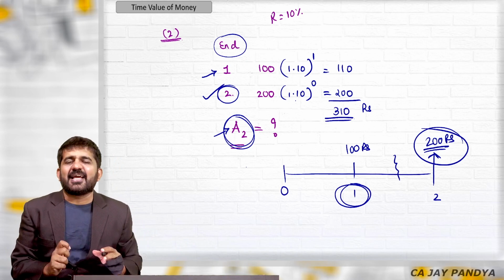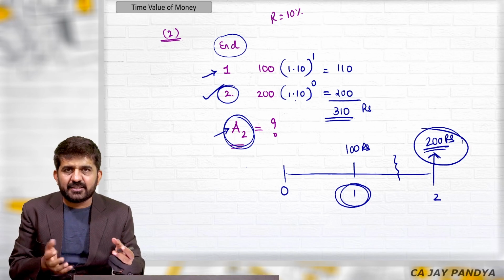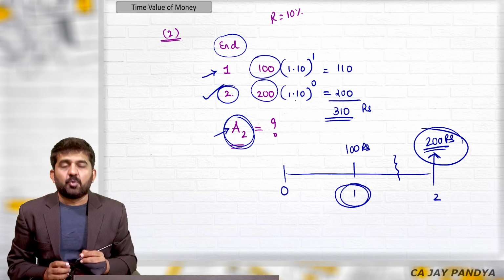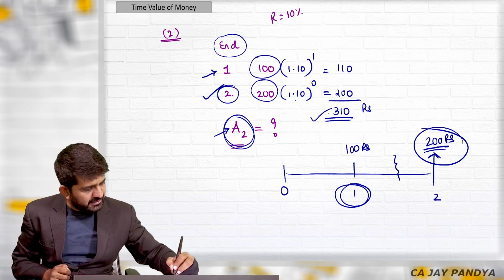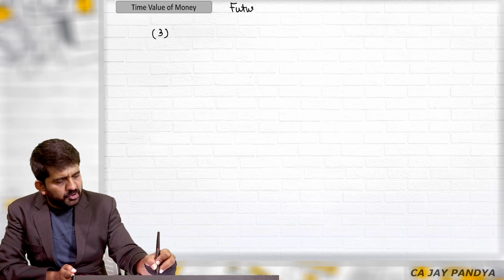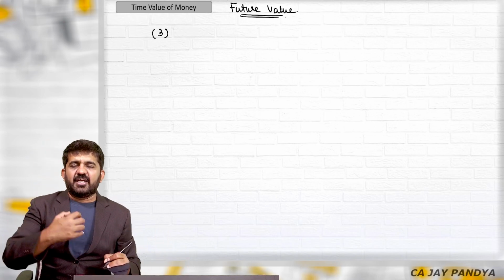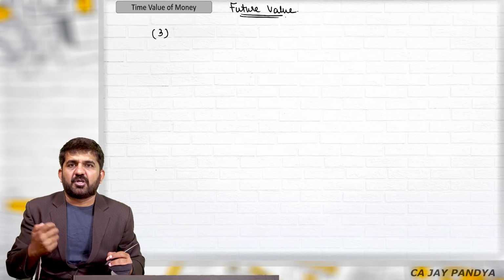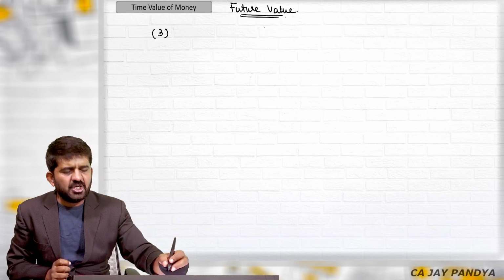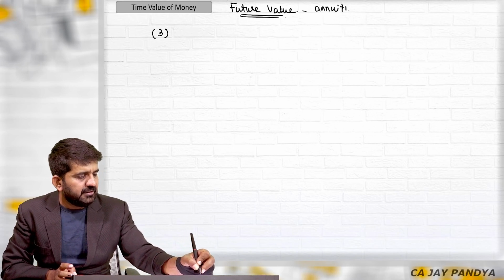So what are the second category of questions? If you invest some money on a regular basis, but the amount is not equal, this is how to find out the answer. Let's go to category number 3 questions. They are also questions of future value. Why future value? You are not finding out today's value. You are finding out the amount after 2 years, after 3 years, after 4 years. So they are the concept of future value, but it is annuity.